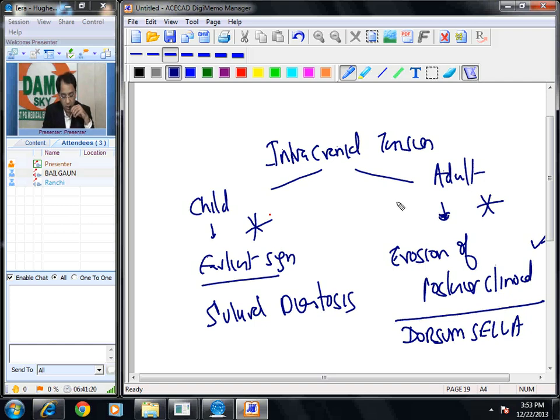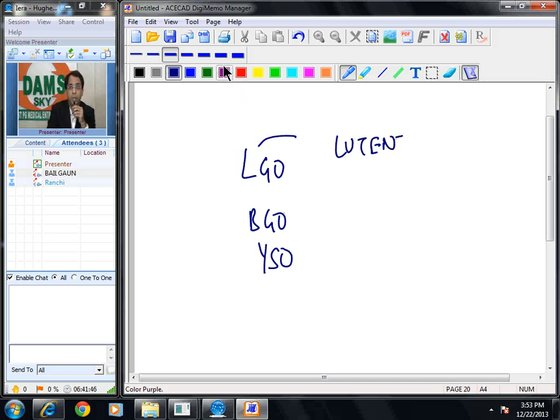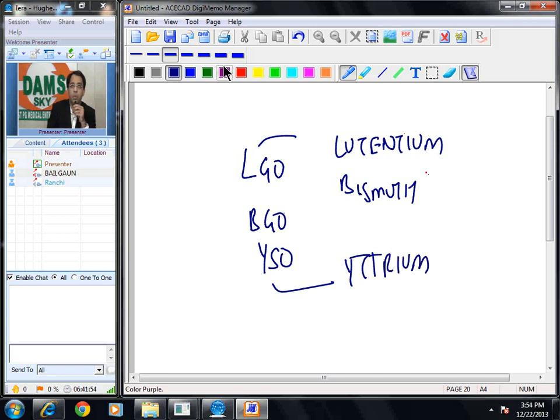Last question from radiology. The scintillation crystal widely used for gamma ray detection is sodium iodide mixed with thallium. Please remember, this is what is used in the gamma camera. All the others like LSO, BGO, YSO: L is for lutetium, B is for bismuth, Y is for yttrium. These are some newer materials being used in PET scanners as detectors.